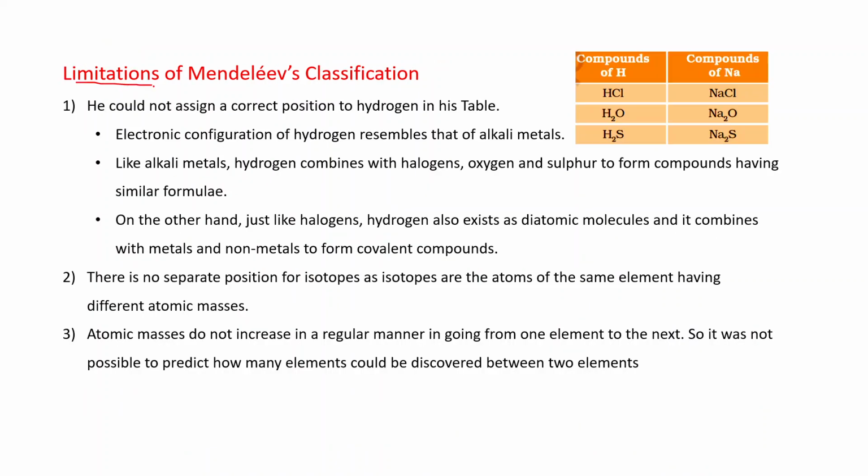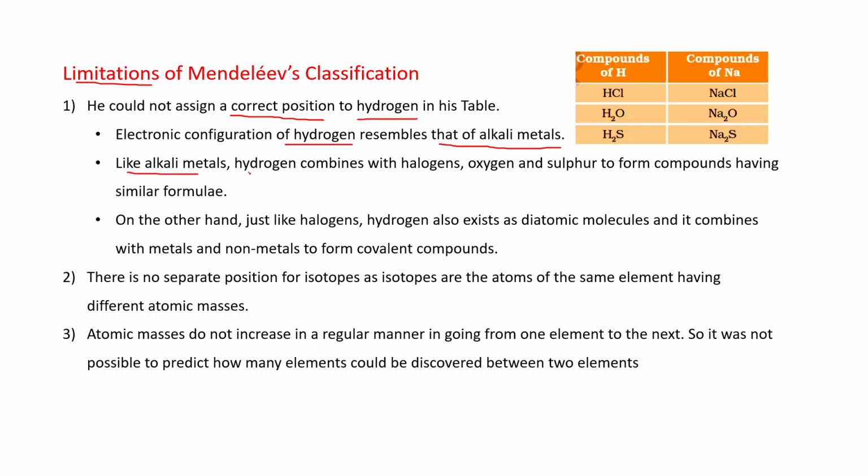Limitations of Mendeleev's classification. He could not assign a correct position to hydrogen in his table. The electronic configuration of hydrogen resembles that of alkali metals. That is, hydrogen has one electron in its outermost shell. In the same way, alkali metals like sodium and potassium also have one electron in their outermost shell.